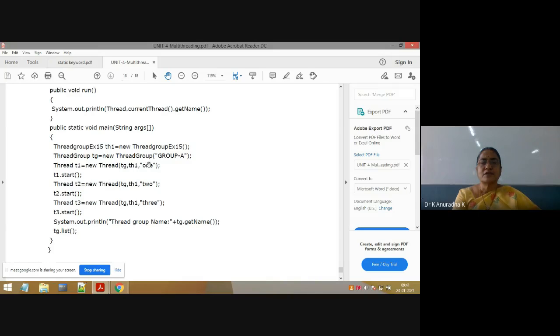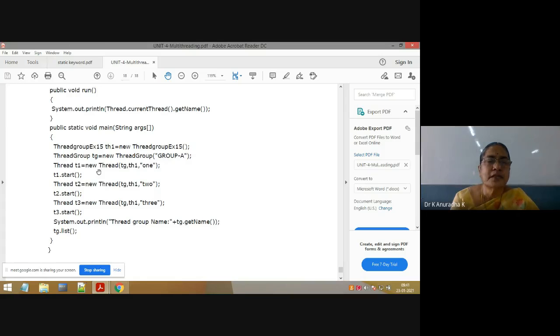Second one is Runnable. Third one is which name you want, String name. String name means which name you want to give to your first thread. Each and every student has some name, no? Like that each and every thread should have some name. The name of the first thread is 1. So understand this one, this is the Thread class constructor. It is taking 3 parameters. First one is the ThreadGroup object, second one is the implementing class object, and third one is the name of the object. So here ThreadGroup, Runnable, and here String name. These are the 3 parameters. Check this constructor in the Thread class constructors.